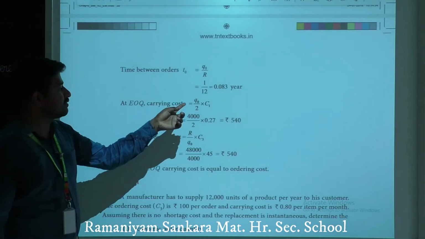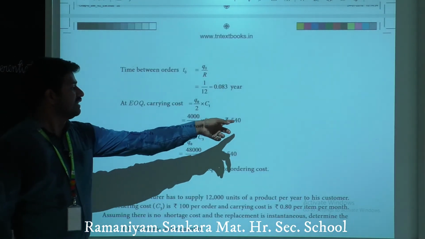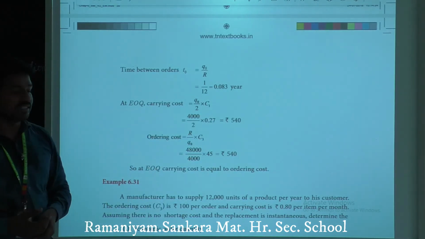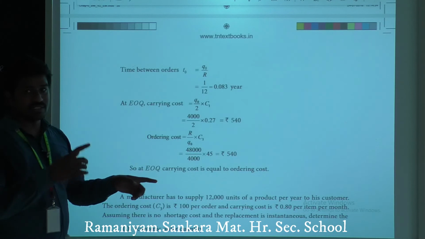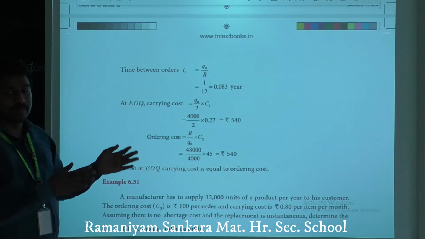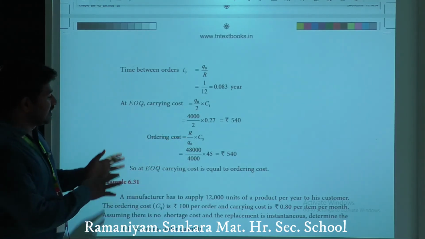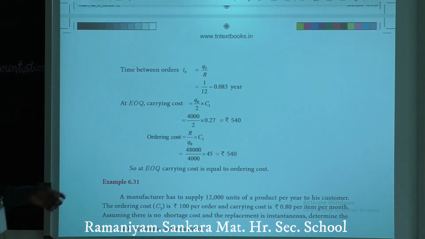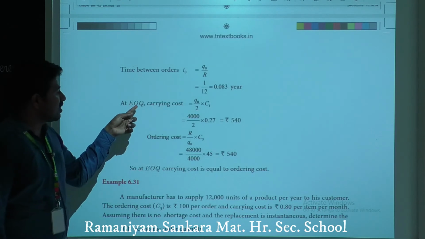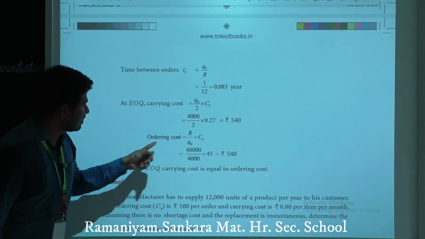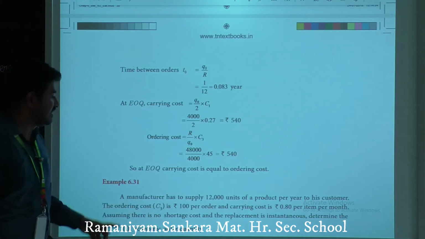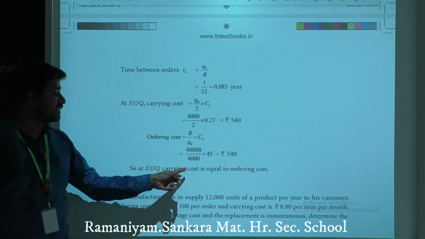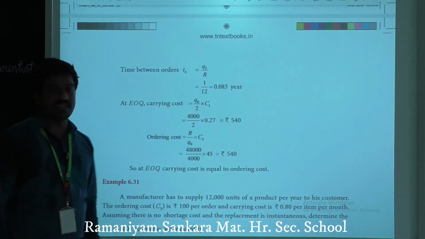Next, at EOQ, the economic order quantity, carrying cost equals Q naught by 2 into C1. Apply the values of Q naught and C1 and reduce, and we will have rupees 540. Ordering cost equals R by Q naught into C3. Apply the values and simplify, and we have the result 540. Here at economic order quantity, carrying cost and ordering cost are both equal. Hence, at economic order quantity, carrying cost is equal to the ordering cost.